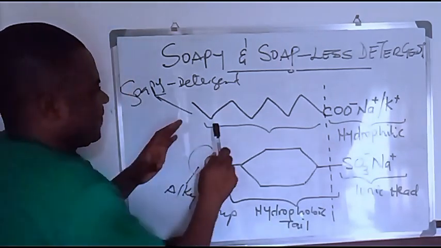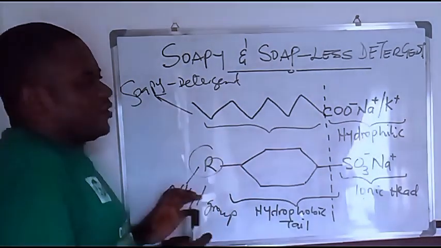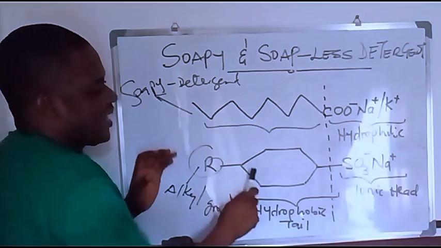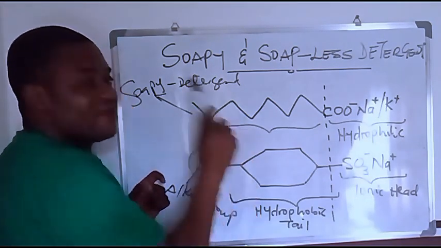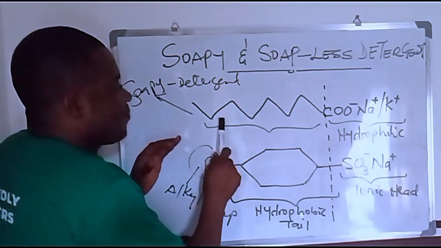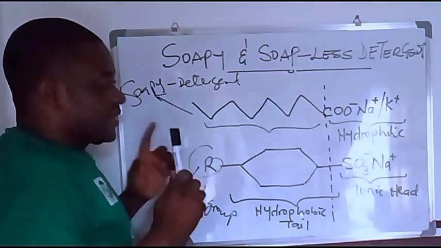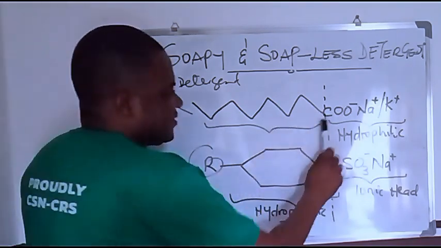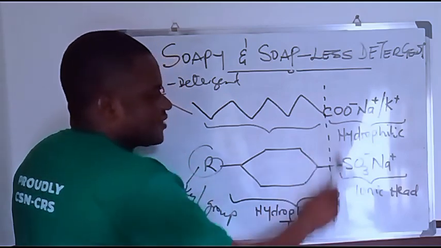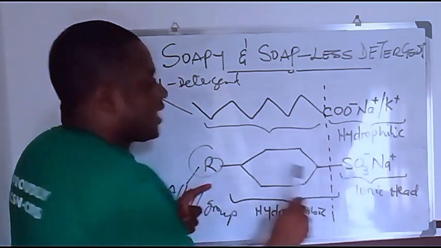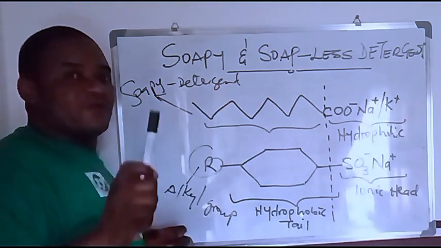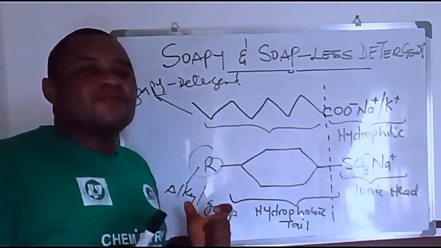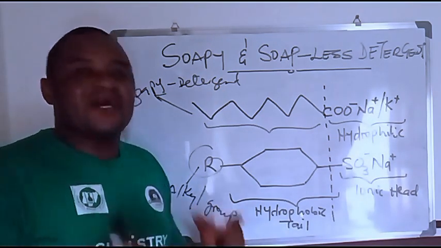So now, what is very important about the soapy detergent and the soapless detergent? What makes the soapless detergent very important compared to the soapy detergent is that the ionic heads of the soapy detergent, which is the soap that you commonly know, cannot be effective in hard water.